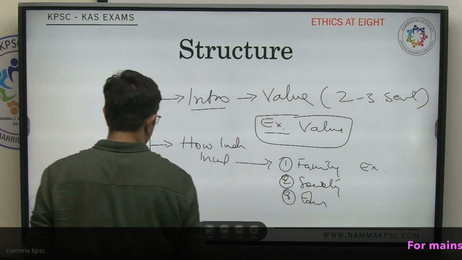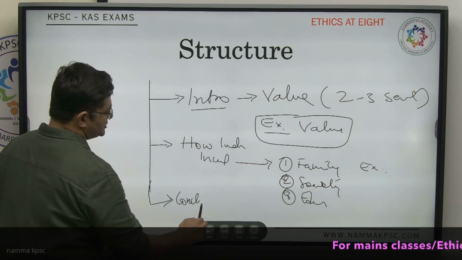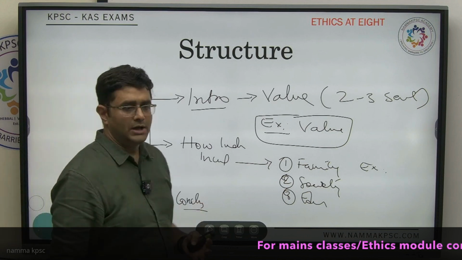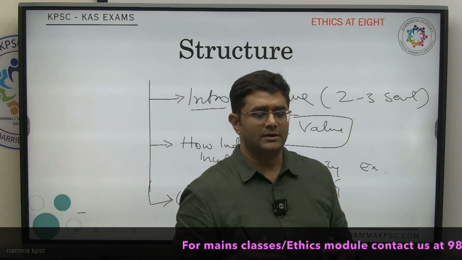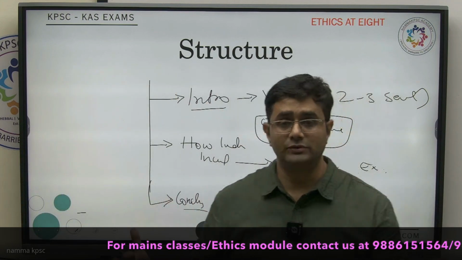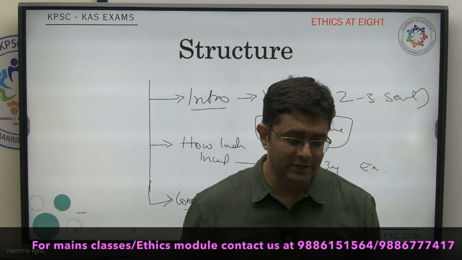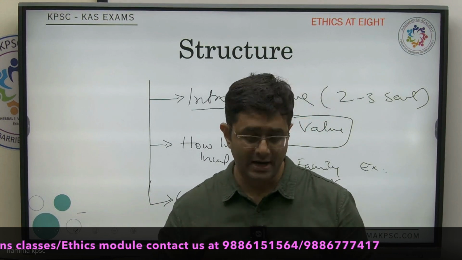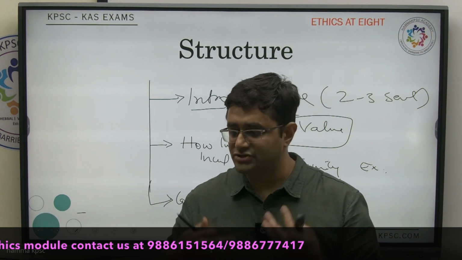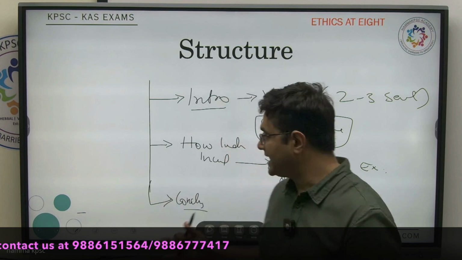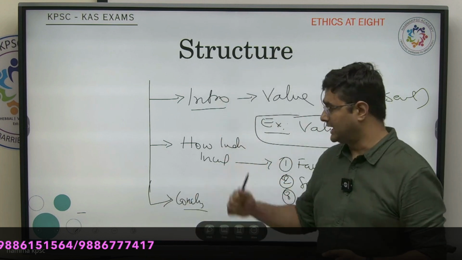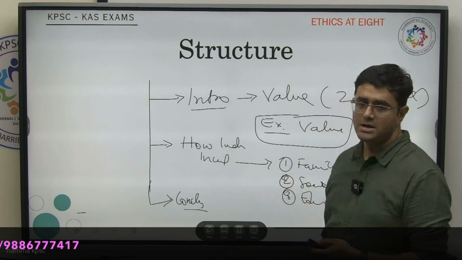And then finally, the conclusion. In conclusion, you can say how we derive these values from multiple sources and inculcate those values. This shapes our behavior, our conduct, and this ensures that we have an ethical conduct in our life. Something like that can be a conclusion.